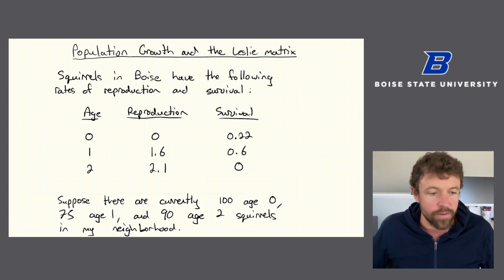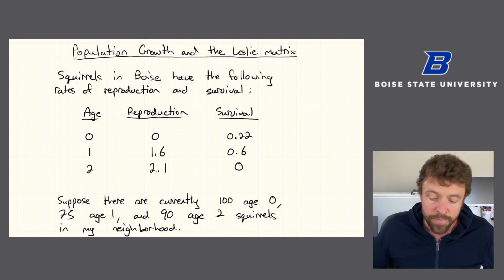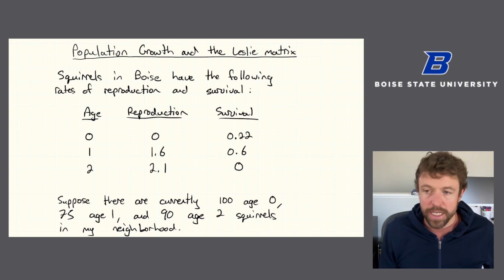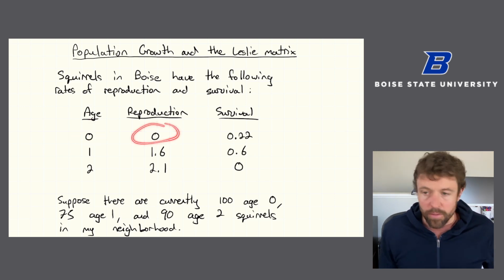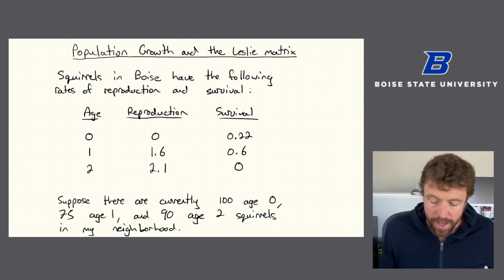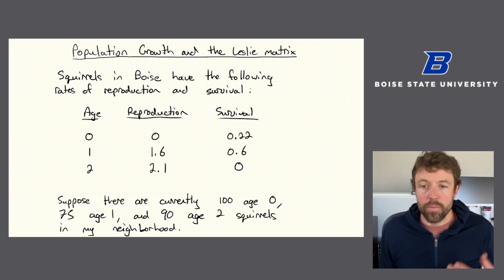For those who have been in Boise, they know that it's the city of trees, and with trees come squirrels. There are a lot of squirrels. So let's suppose that we know that squirrels in Boise have the following rates of reproduction and survival. What this chart is saying is that a squirrel who's age 0, so they haven't turned 1 yet, won't reproduce, so there will be no new squirrels created by them, and 22% of them will survive to be